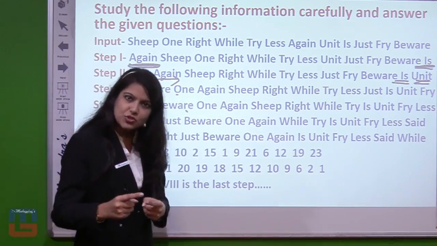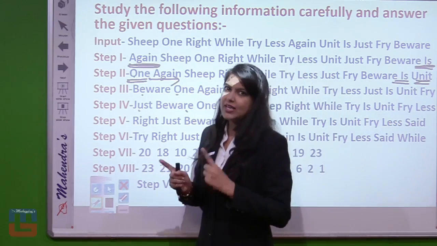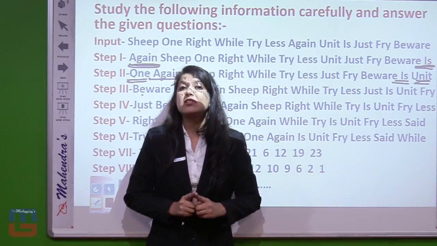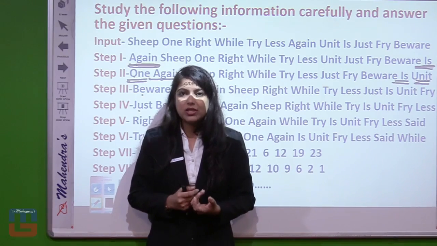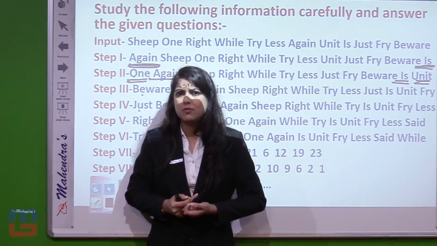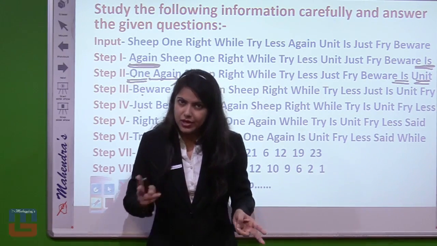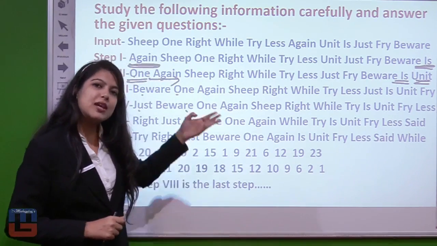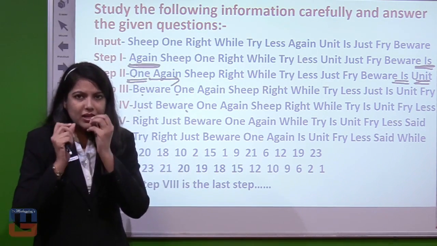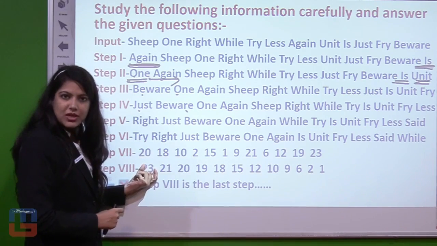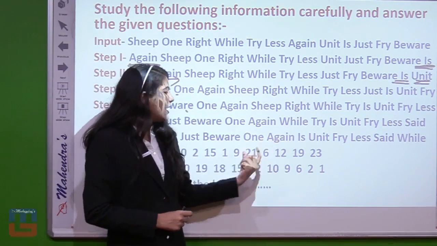That means all words starting from consonants are arranged in ascending order but shifting, shuffling to the left hand side and right hand side. Very clearly remember this point. If auto arrangement occurs, then there is a problem in counting the steps, but here we are not getting any auto arrangement because we are arranging each and every particular element, one to the left hand side, one to the right hand side. Now if you get all the points on how we are getting till step number 6, then coming to step number 7, making a clear sense, "try" has been denoted by 20, "right" by 18, "just" 10, "beware" 2, "one" 15, "again" 1, "is" 9 and so on.